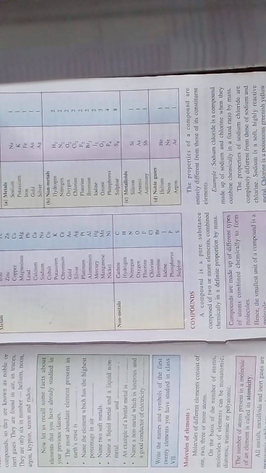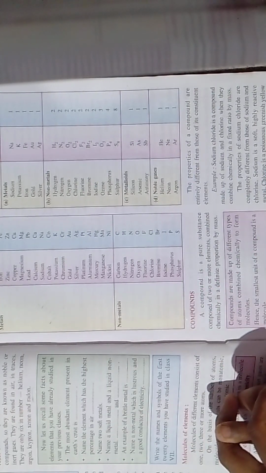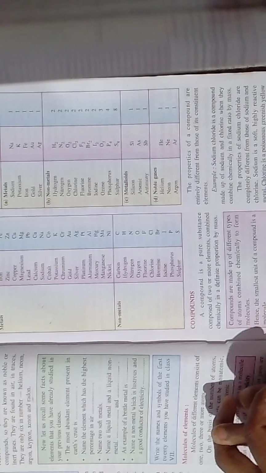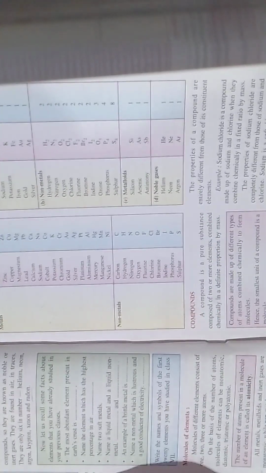The properties of compounds are entirely different from those of its constituent elements. Example, sodium chloride is a compound made up of sodium and chlorine, and when they combine chemically in a fixed ratio of mass, the properties of sodium chloride are completely different from those of sodium and chlorine.